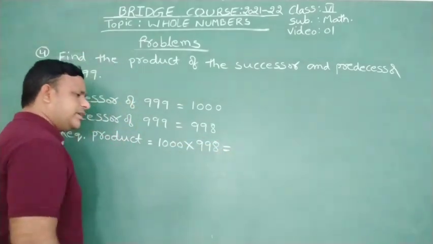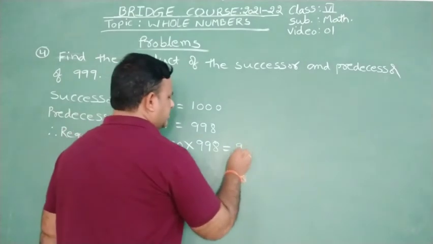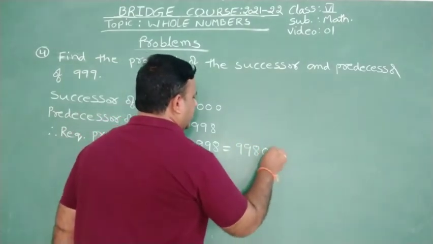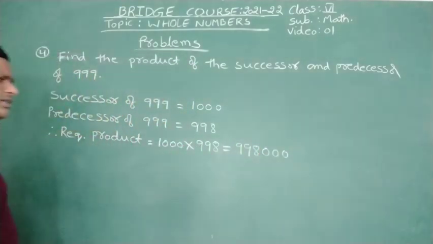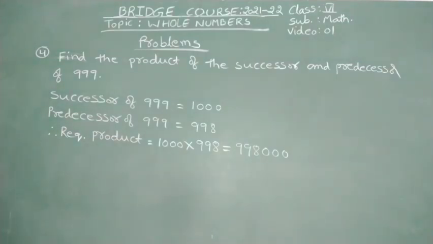These two numbers product he is asking. That is 998 along with 3 more zeros. That is nothing but 9,98,000. Okay, right? So with this, the one more problem we will see.